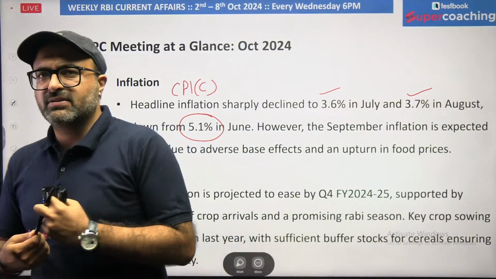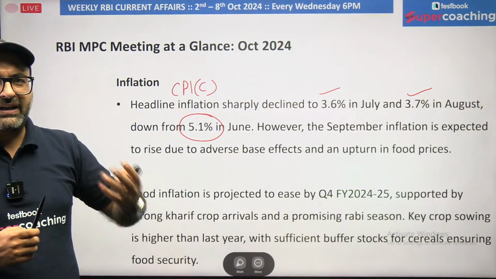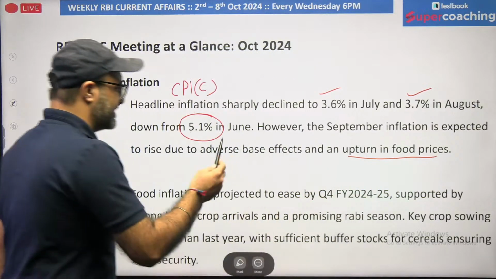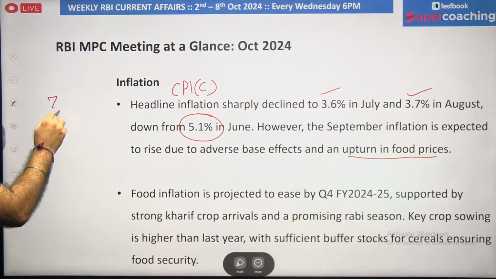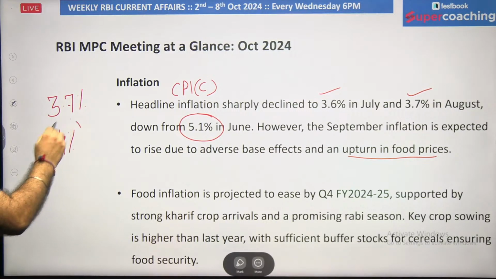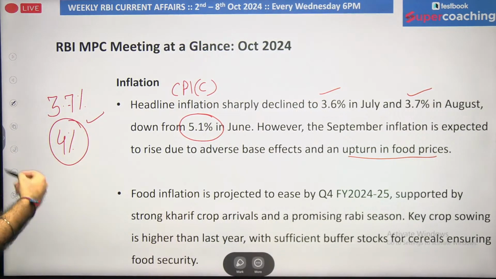And secondly, there is an expectation of an increase in inflation rate because of increase in food prices. But still, if we are right now around 3.7% and it increases, it will go around 4%, which is the most appropriate inflation rate which we expect for an economy.